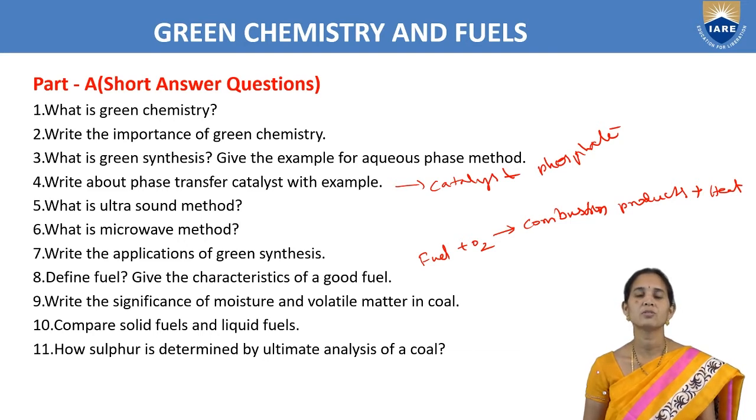So we should see that there is always a lower percentage of moisture and better quality of coal. Volatile matter in coal: if volatile matter like CO, CO2, N2 is present in coal, then when we are burning that coal, we get a long flame and high smoke.